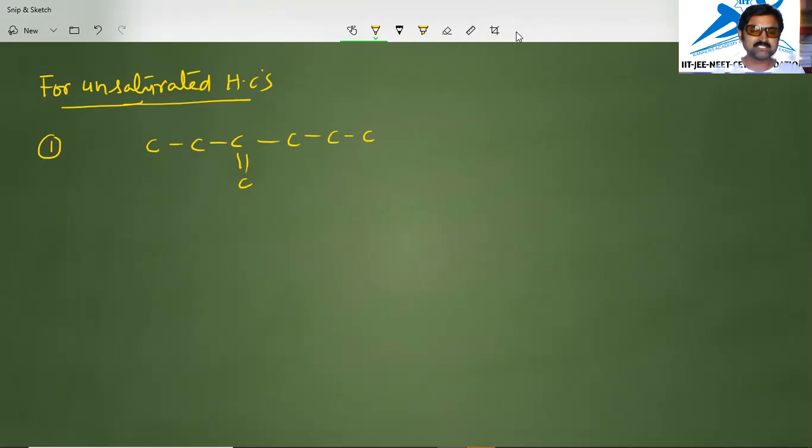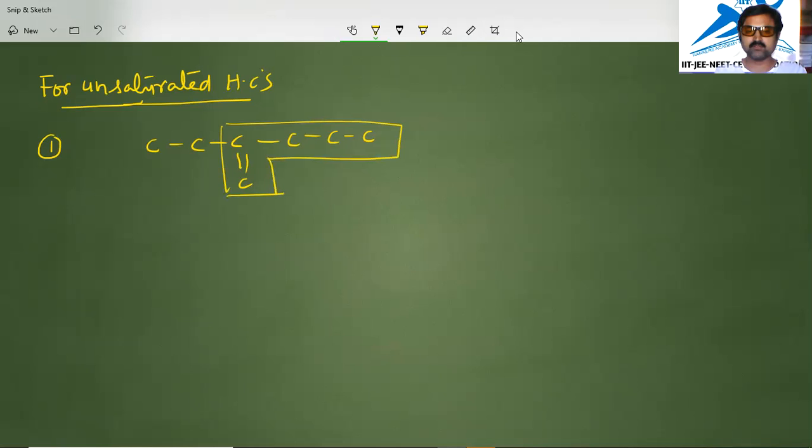Okay, so in this case, you will take these double bonded carbons as important, and the remaining single bonds we will leave, because we will violate the above rule discussed for saturated compounds if unsaturation is present in the carbon chain. Okay, this is the longest possible carbon chain having the maximum number of unsaturated carbons. See, if you write like this, yeah, this is the longest.